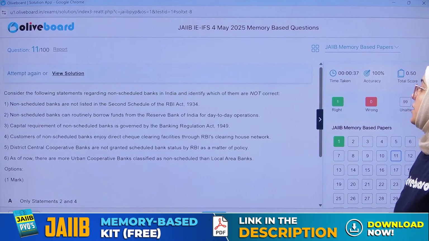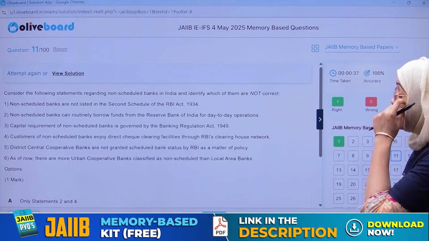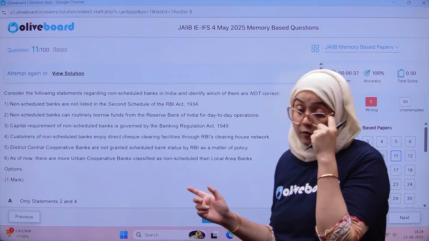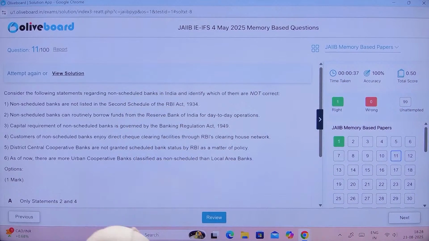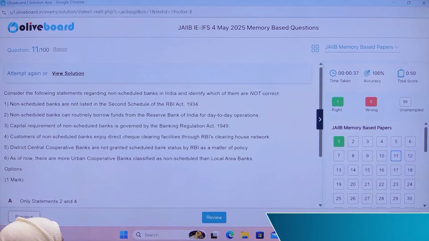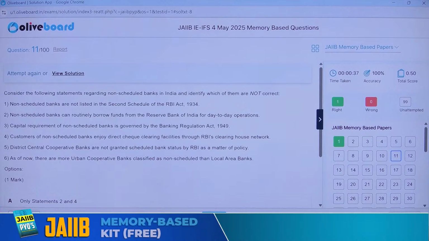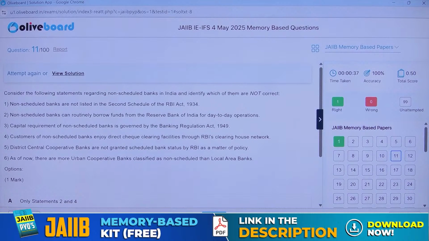Now, next question. Which of the following statements regarding non-scheduled banks is not correct? Now you have to select the statement which is not correct, everyone. Which of the following statements is not correct? Sorry, regarding the non-scheduled bank.